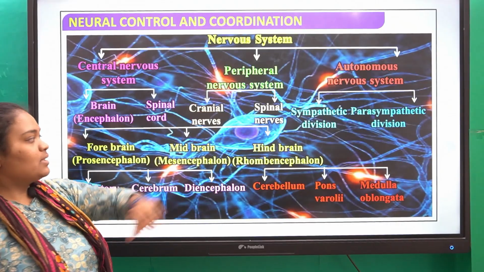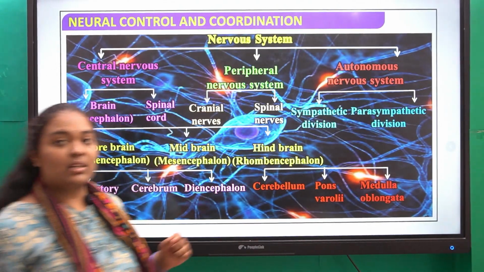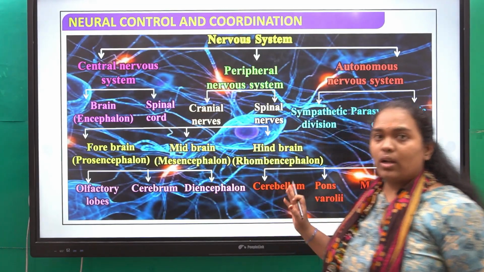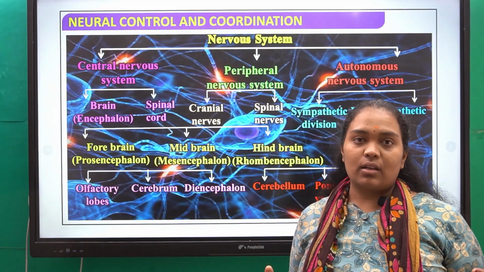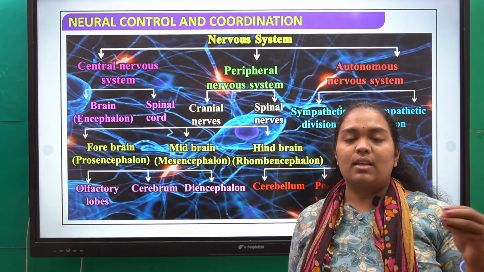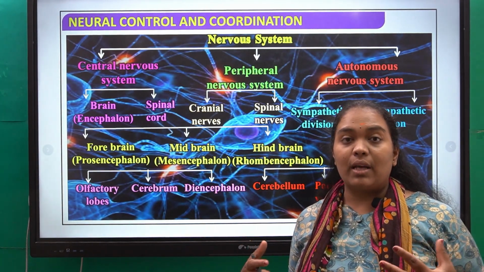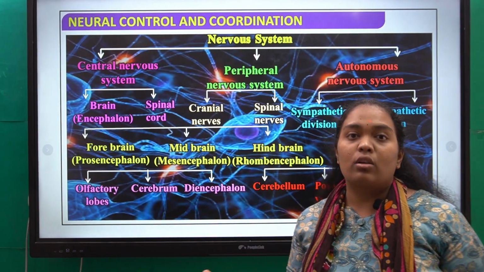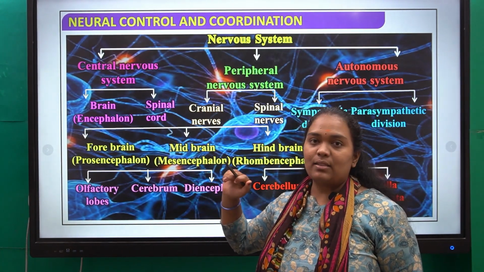So where is the mesencephalon here? Midbrain, which is part of what? It is part of the central nervous system. Again, do revise it, note down this chart and revise it regularly so that you will never get confused. This nervous system is very confusing because there is everything that you should learn new. So always note it down and revise so that you convert, as I said in the previous class, the short-term memory into long-term memory. So the central nervous system has the brain and the spinal cord.